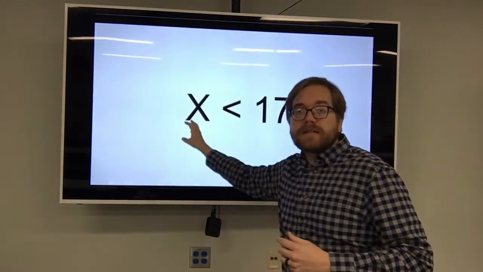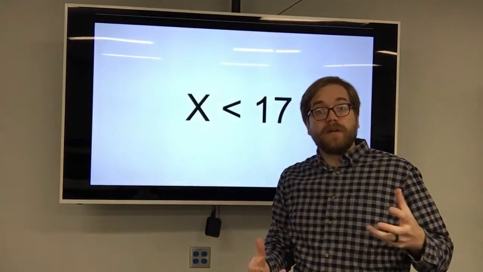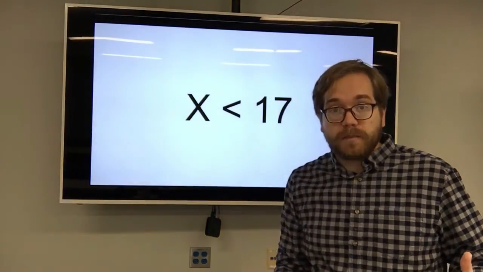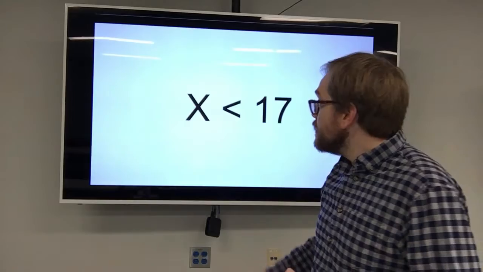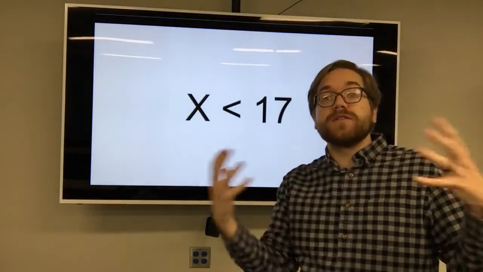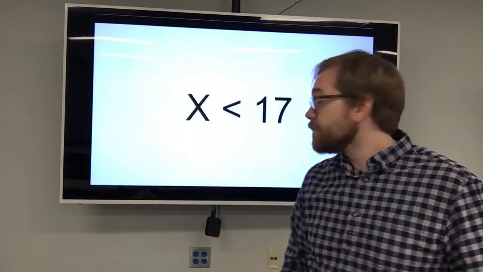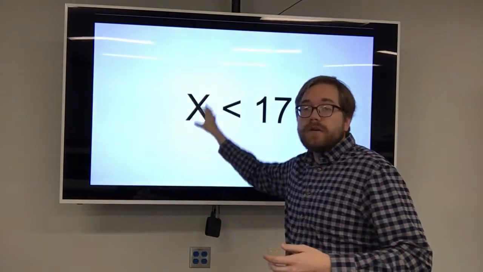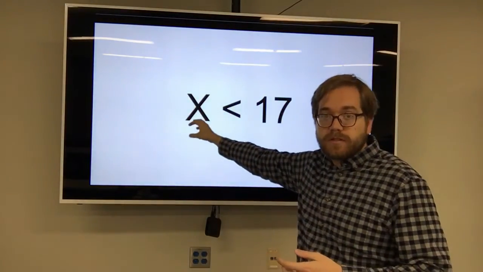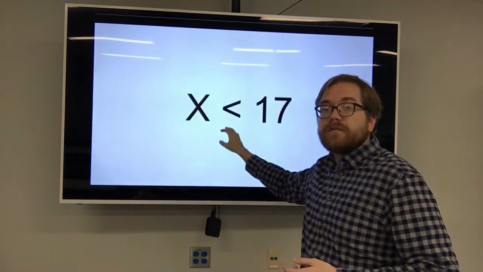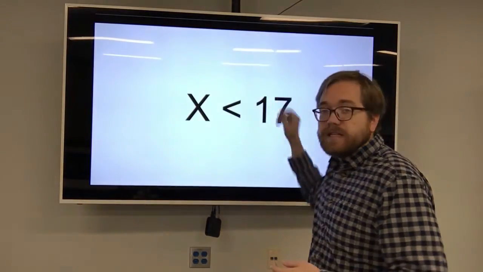We have our x here. That's our variable. Remember, that represents an unknown number or solution. In this case, it's going to represent a whole bunch of numbers, a whole bunch of different possible answers or solutions. So what this is saying is our unknown number here, our unknown solutions, are less than or smaller than 17.